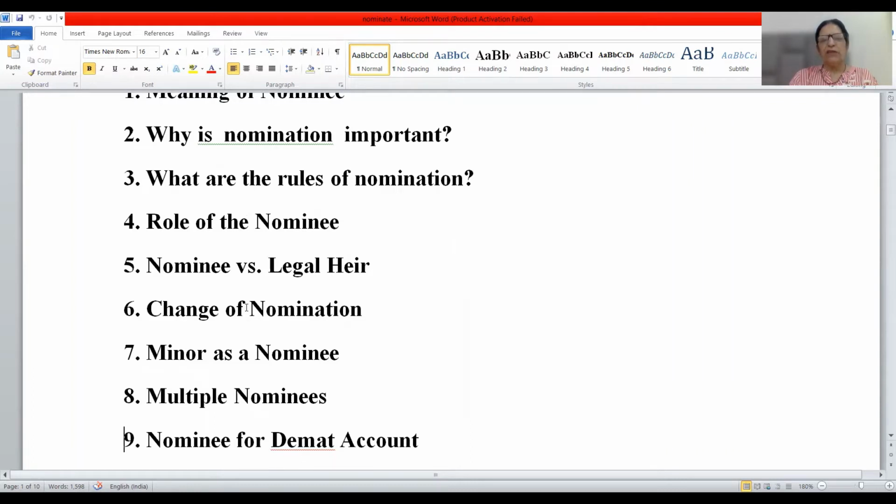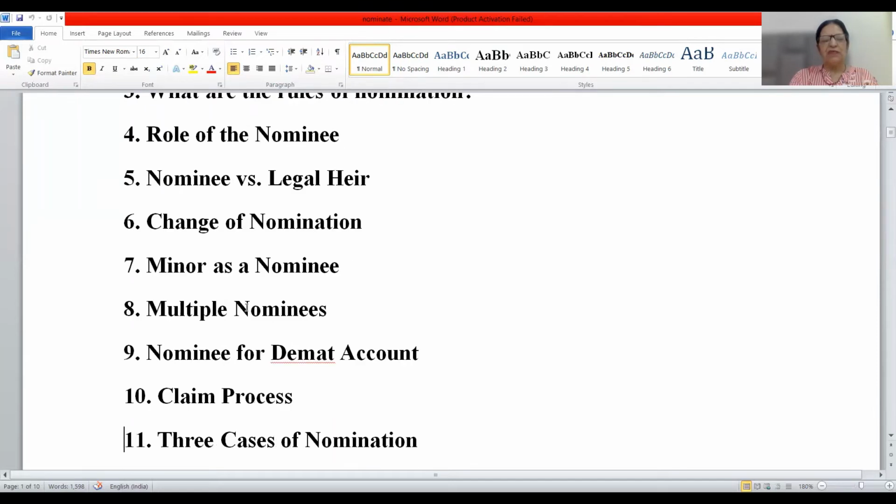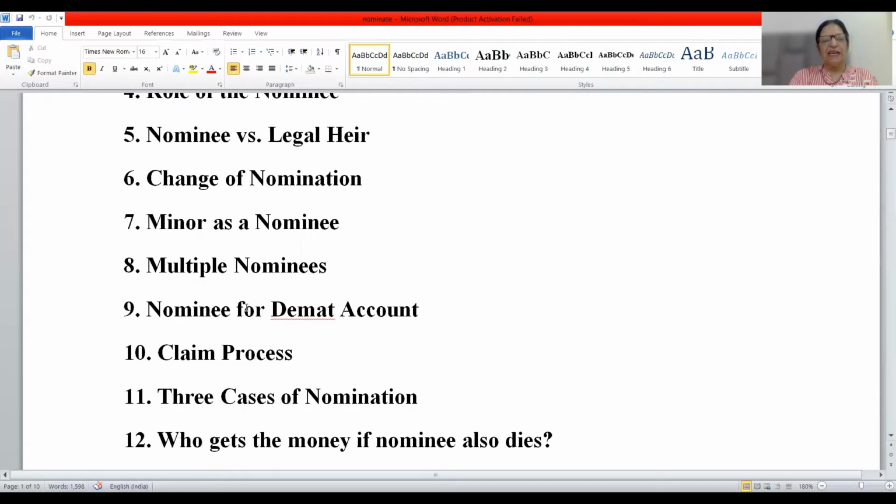Can a minor be appointed as a nominee or not? Can we appoint multiple nominees, that is more than one nominee? And what are the rules regarding nominee for demat account? What is the claim process? When the investor dies, then how can this money be claimed? And 3 cases of nomination I'll take up.